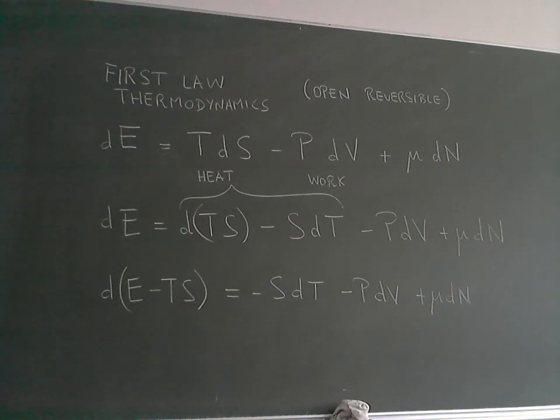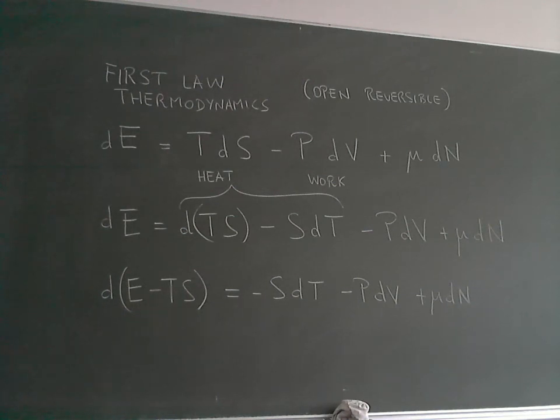And now I bring the TS in the differential to the left side of my equation, and I get a differential of now a new function, which I call the free energy, Helmholtz free energy. E minus TS is my Helmholtz free energy, and now it will be expressed as a variation minus S dT minus PdV plus mu dN. Okay, so this is a mathematical transformation.